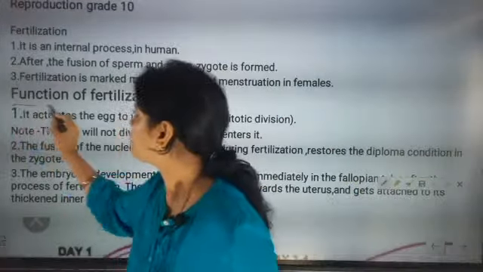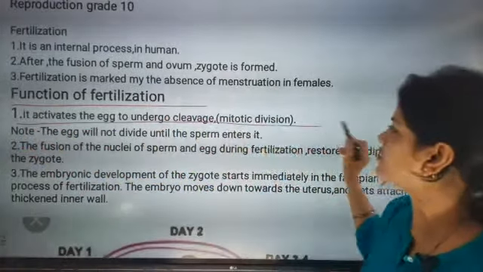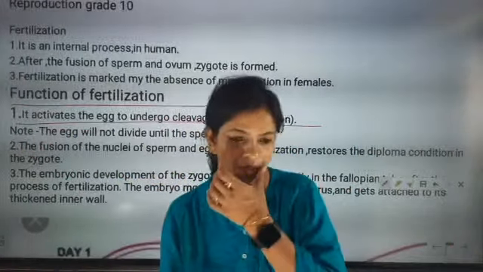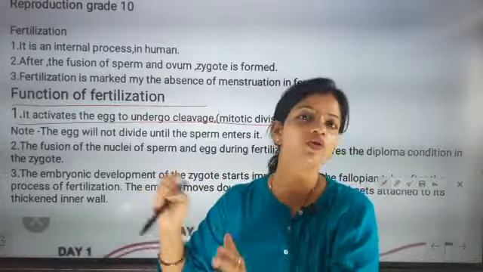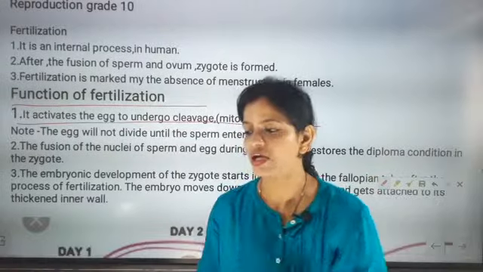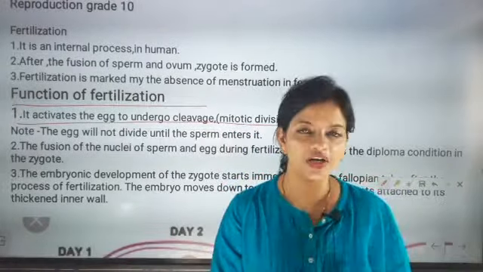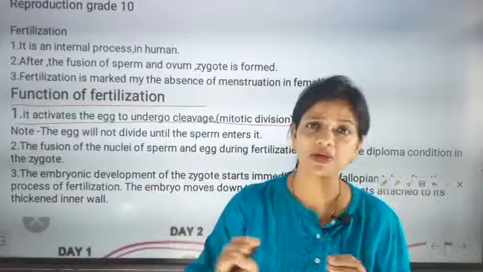The function of fertilization is that it activates the egg to undergo cleavage, that is mitotic division. Until the egg receives a sperm, it will not get fertilized. Fertilization is a process of fusion of male and female gametes.